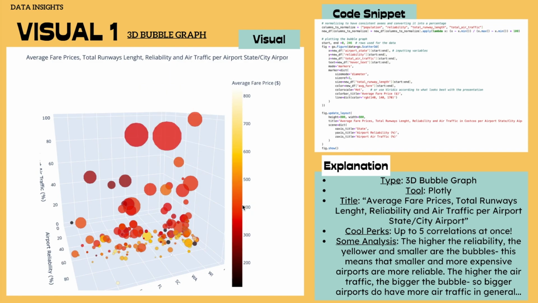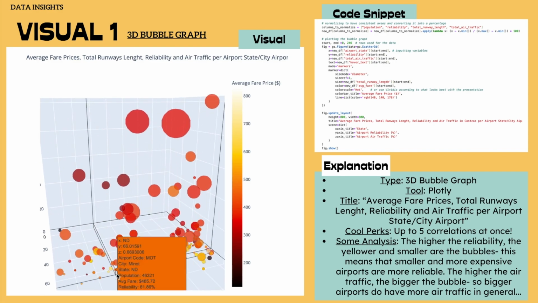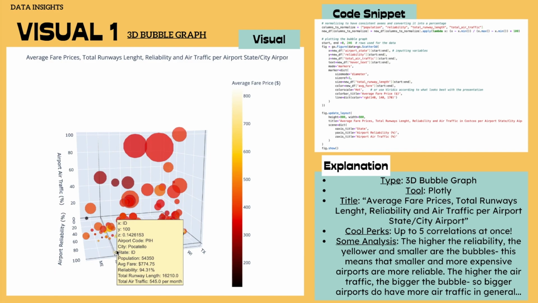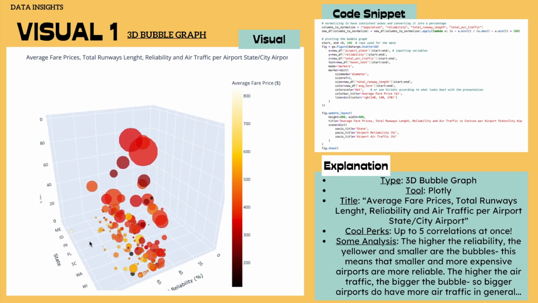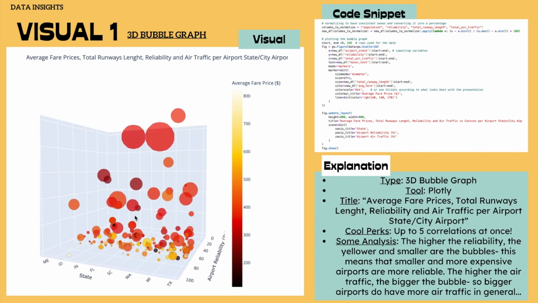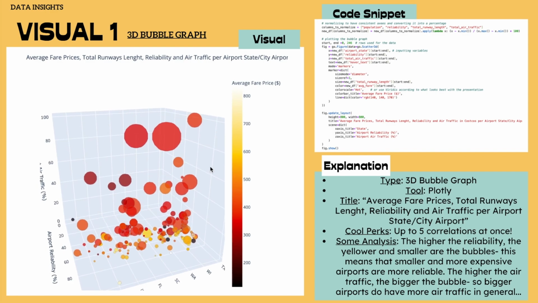This 3D bubble graph makes it easier to understand general correlations too. We can see that, for instance, the higher the reliability gets, the yellower and smaller are the bubbles. You can see that the higher the air traffic, the bigger the bubbles, so bigger airports do have more air traffic in general. And there are so many more correlations present in this graph. This one visualization is equivalent to 5 separate graphs, which makes it very cool and efficient to analyze, plus it looks really nice. Feel free to use it and find the airport that suits you best.